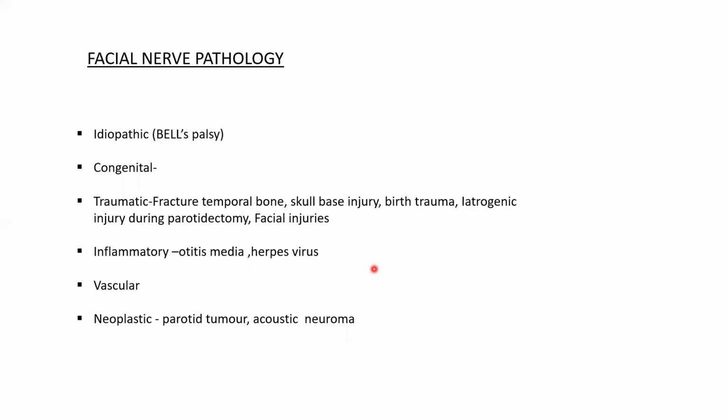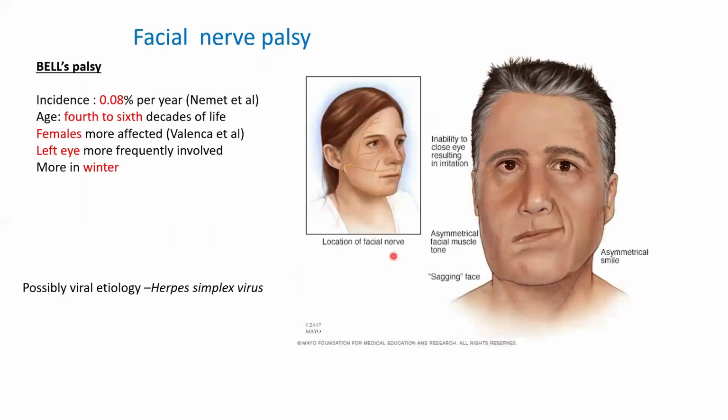Inflammatory causes: otitis media, we know the petrous part of the facial nerve has 3 segments, so any infection within the middle ear and mastoid abscess, and herpes virus inflammation. Vascular disorders and neoplastic causes like parotid tumor and acoustic neuroma could also be related to facial nerve pathology.